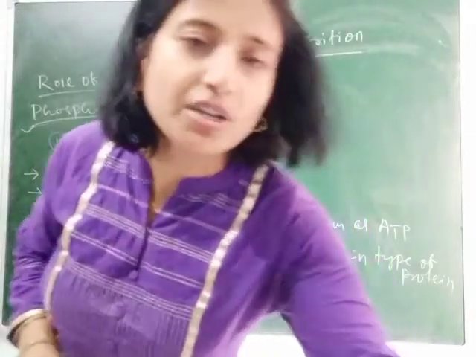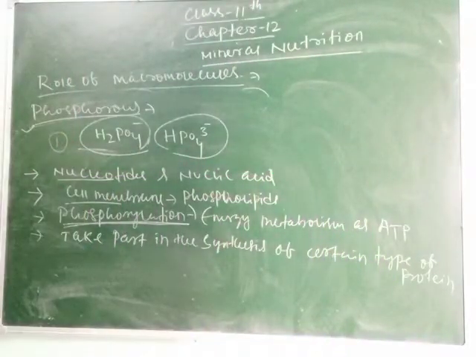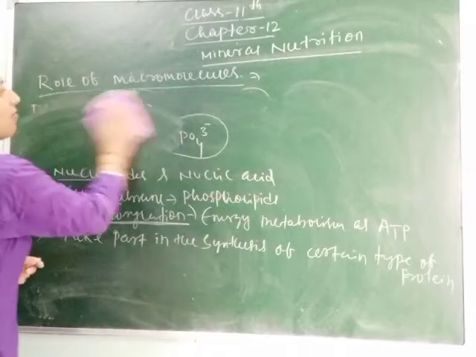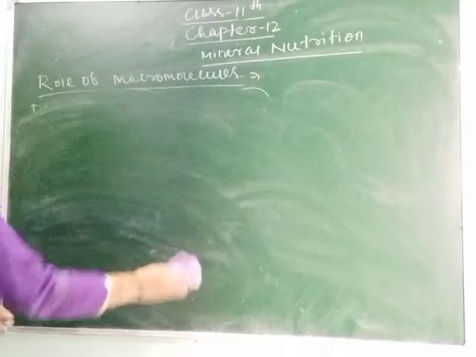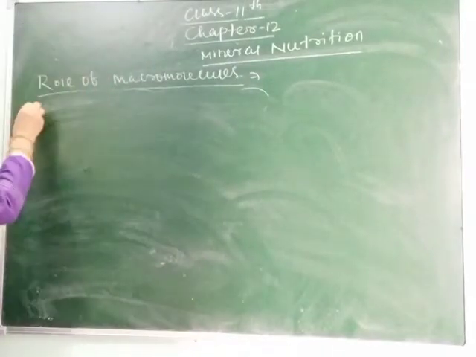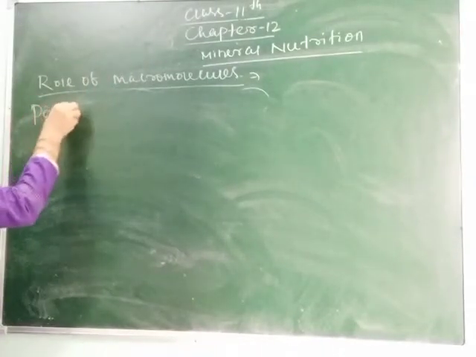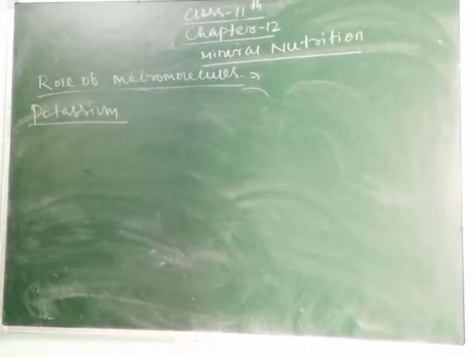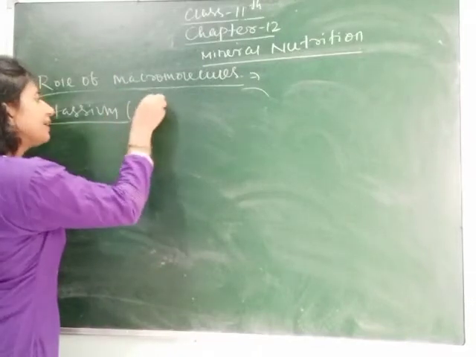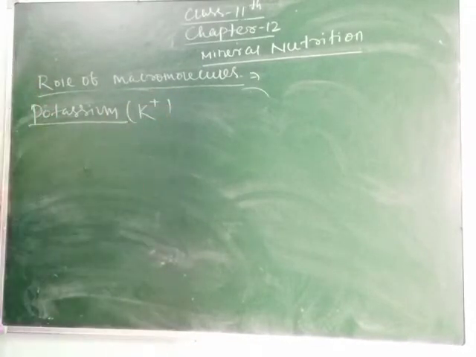Next macronutrient is your potassium. So let's see in which form potassium is taken and what is its function. Okay, students. So potassium is an ion, that is written as K plus, and this is also taken in the form of K plus.